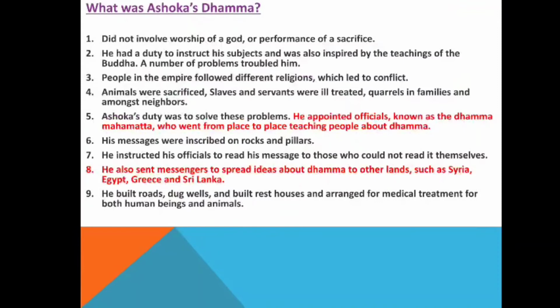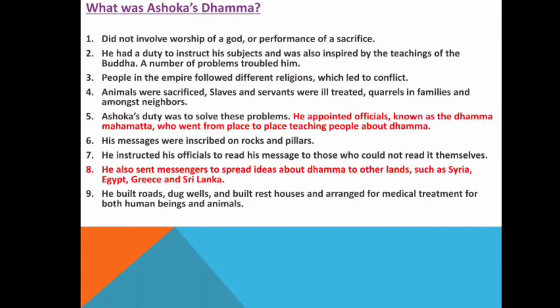It means that animals were sacrificed, so do not kill the animals. And slaves and servants were ill-treated, they should be treated kindly. So these were some basic motives behind giving Ashoka's dhamma. Then Ashoka's duty was to solve these problems.